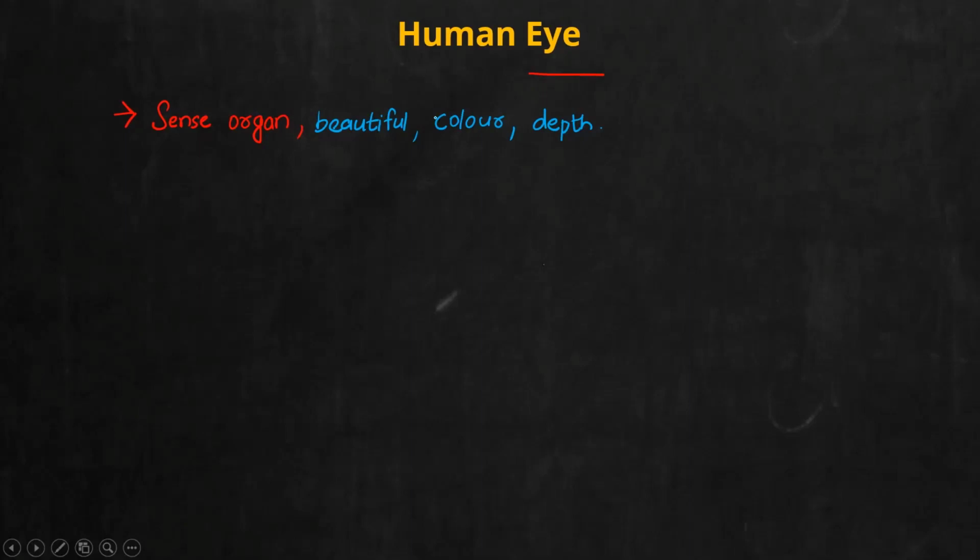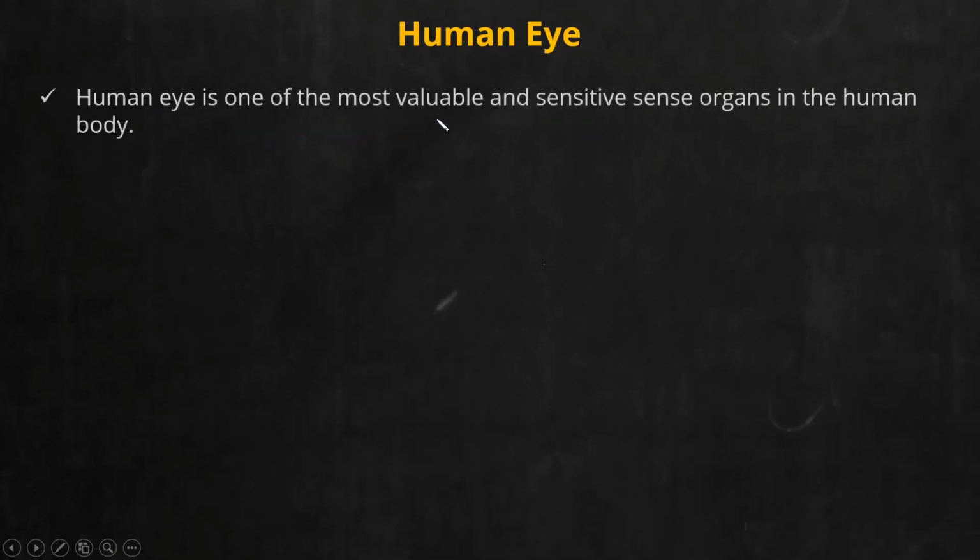Now, it is a sense organ. It helps us to see the beautiful things around, perceive colors, and understand depth between whatever objects are aligned in front of you. So these are the general views of the eye. So write down: human eye is one of the most valuable and sensitive sense organs in the human body. Write down. Simple thing you already know, but as a part of the introduction, we need to write these things.